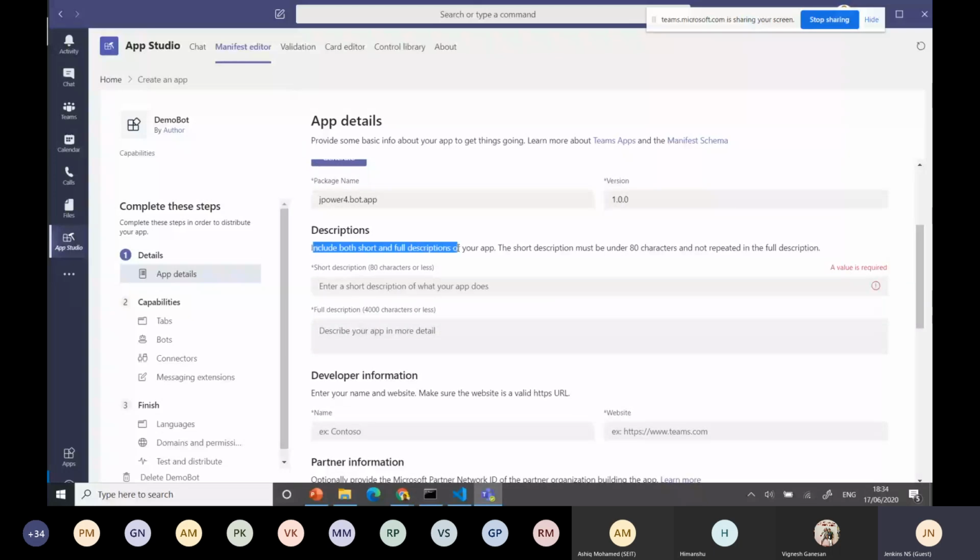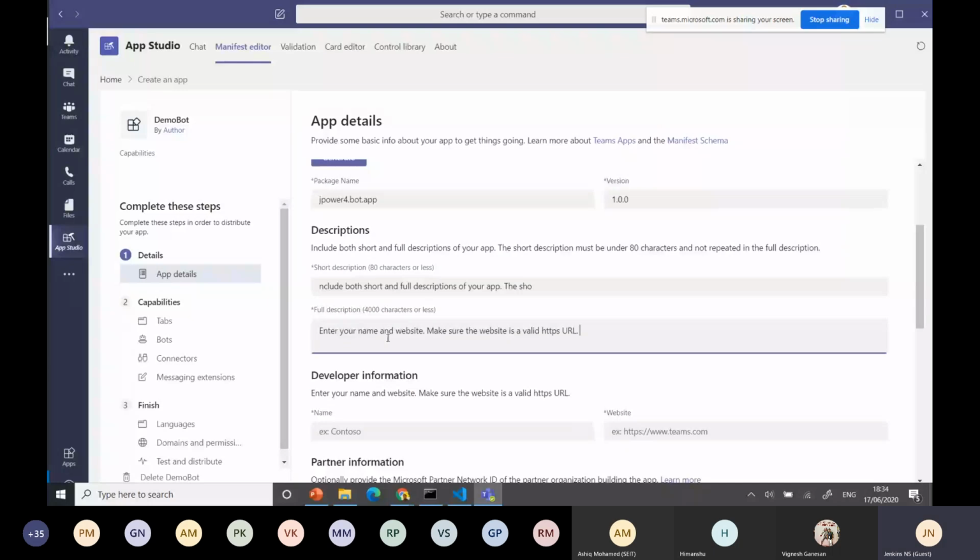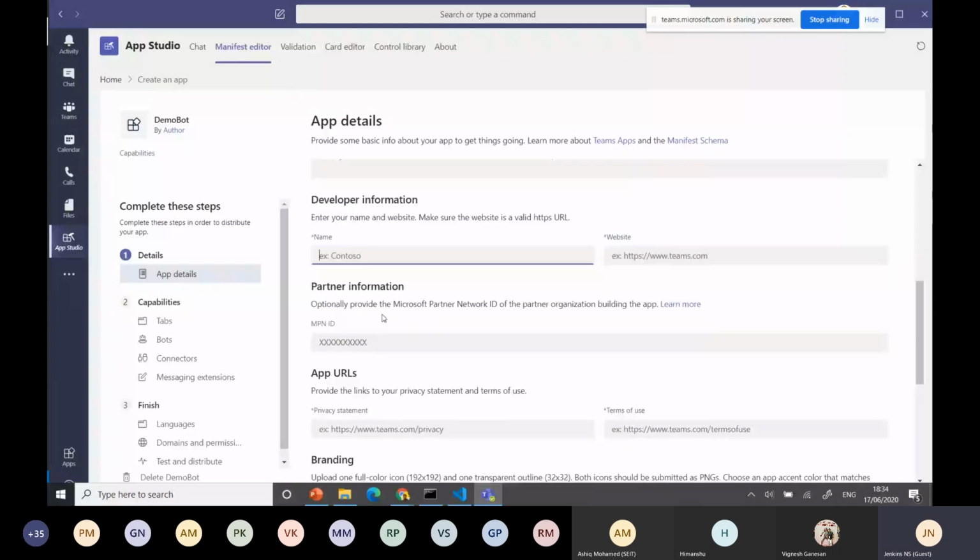For example, I'll give something like this. Let's say easy, right? Then I can go and provide who's developing. And these are all the mandatory ones. Always the ICT here. Yes, we need. For example, I can use like this, and if you are planning to publish in the App Store, then you can provide your partner network ID. If you are an individual person, you're also able to create a Microsoft partner network ID. You can create it and use it or leave it. Okay, no need on that.